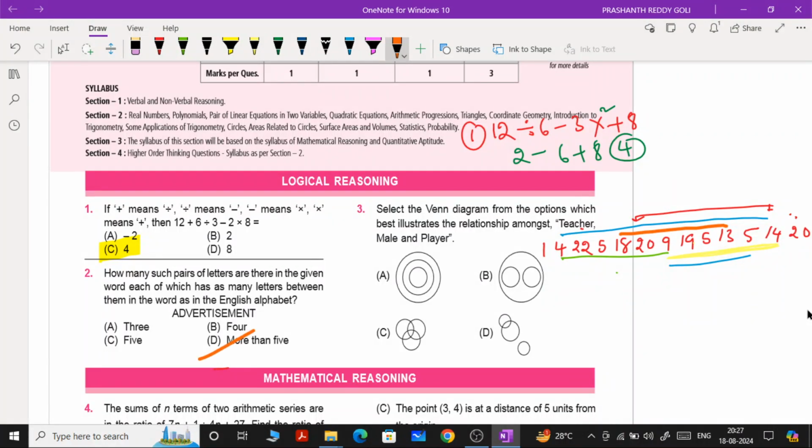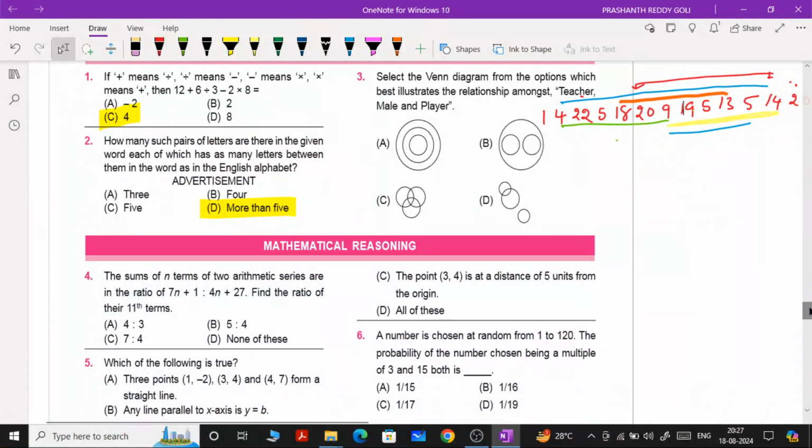You need not check the remaining. The option is what we can say, more than 5. Simply you can take more than 5 as the answer for this question. 1, 2, 3, 4, 5, 6 are there. You need not check. Okay, 6 is the answer for this question. If you have a little bit of practice, of course these types of questions will usually take some extra time, and you should invest some extra time for these types of questions.